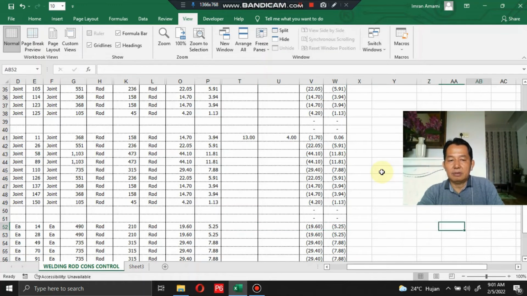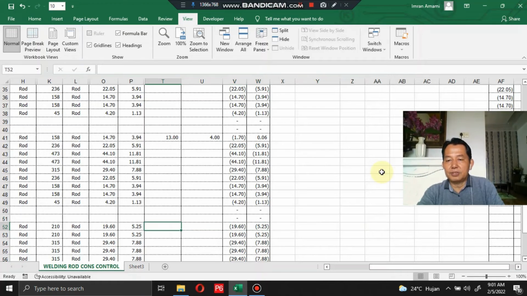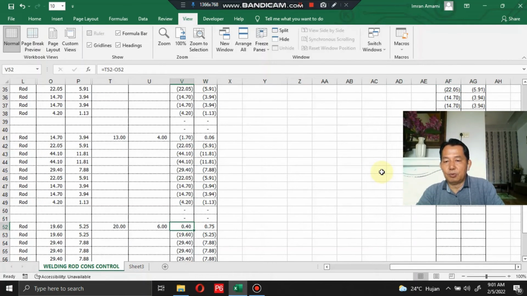Let's say the actual consumption for root pass and capping is 20 kilograms, and for the filler 6 kilograms. So this table shows a positive number. What does it mean? It means there is waste in the actual welding rod consumption in your project.